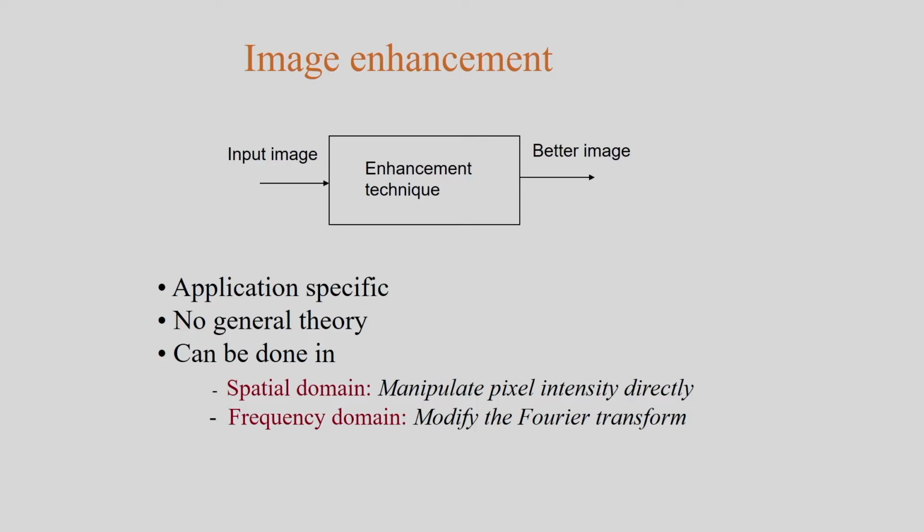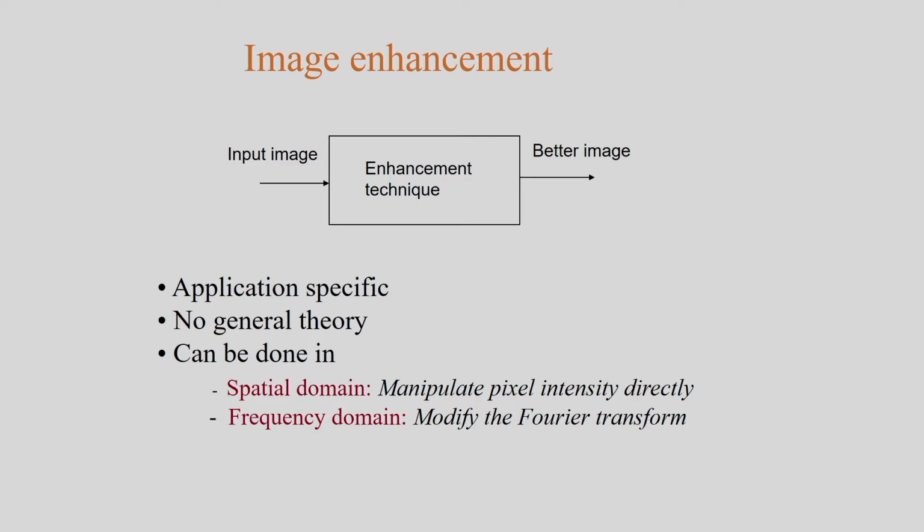Already I have explained that image enhancement is application specific. There is no general theory for image enhancement, and I can implement it in the spatial domain and also in the frequency domain.